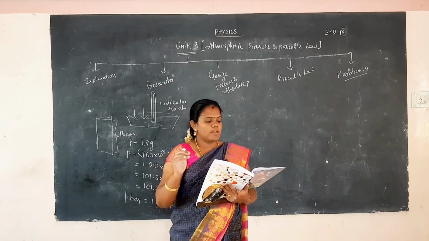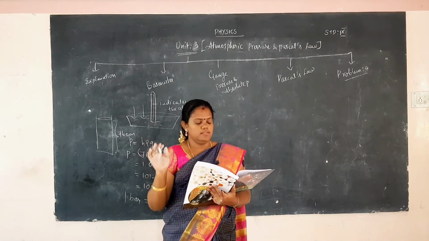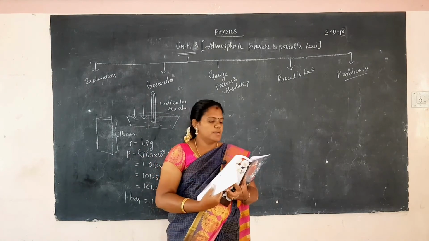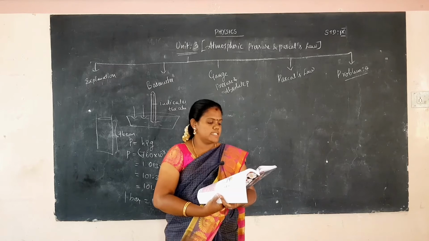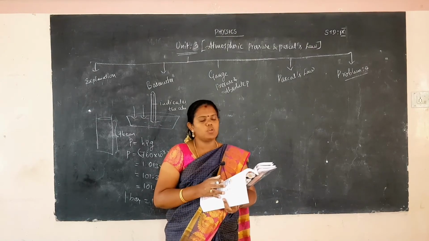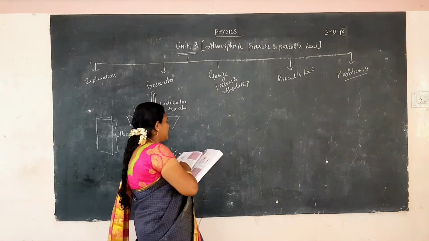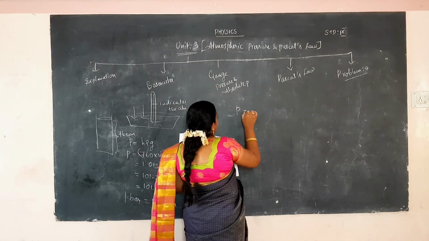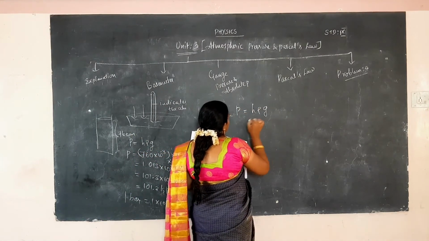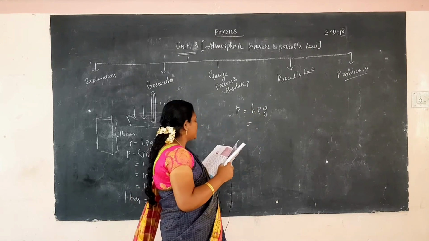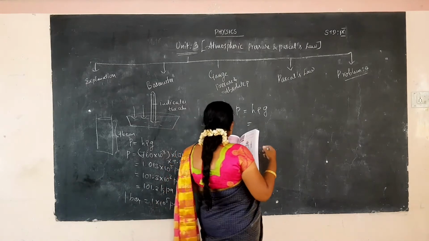Calculate the atmospheric pressure in Pascal. Mercury density is 1.36 into 10 power 4, or 13,600. So, how to calculate? The pressure formula is P is equal to h rho g. What is the level of mercury? In the physics laboratory, that is 732 millimeter.